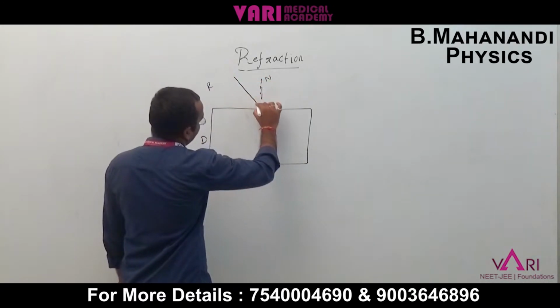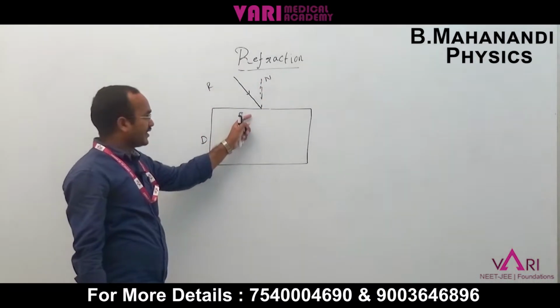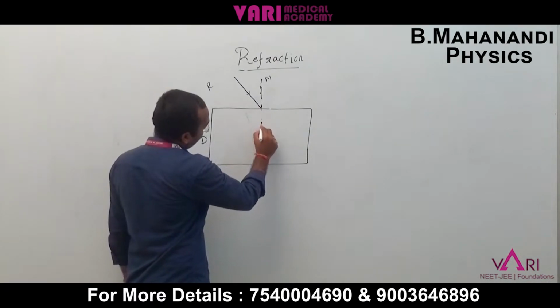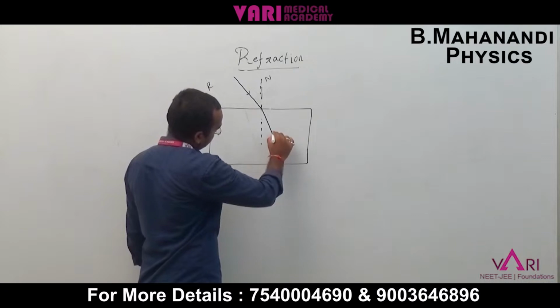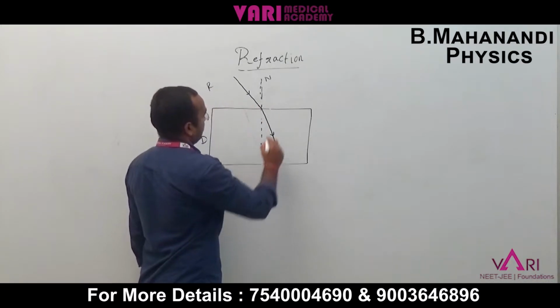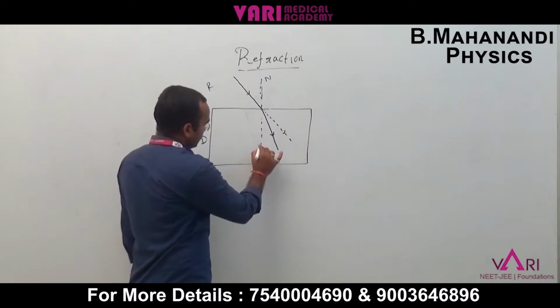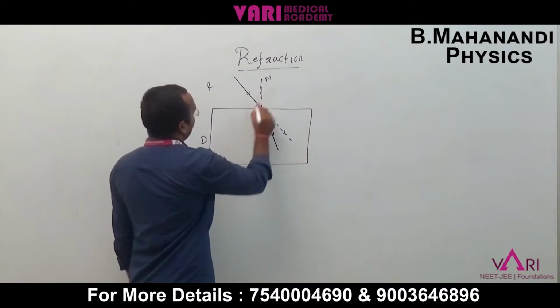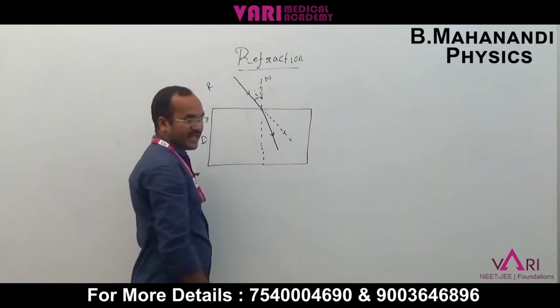The incident light ray undergoes refraction, meaning bending. This is the incident ray path. This is the normal. The angle between the incident ray and the normal is the incident angle.